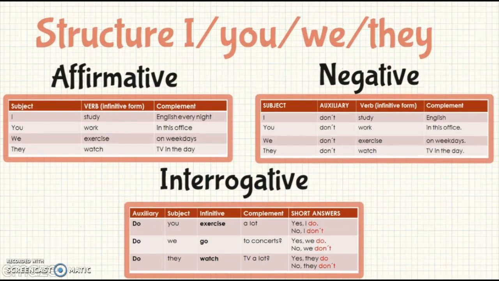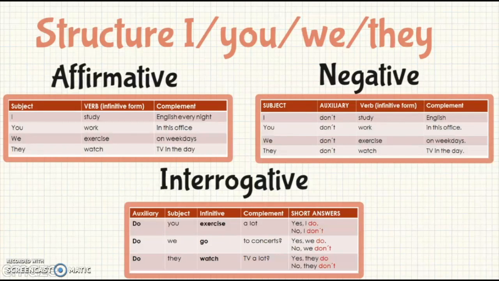Here we are going to have the different structures for I, you, we, and they. It is very important to remember that in this case we are going to use the auxiliary do. First, we have the affirmative form. In the affirmative form, first we have the subject, then the verb in the infinitive form, and then the complement. One example is I study English every night. Another one, you work in this office. Number three, we exercise on weekdays. And the last one, they watch TV in the day.